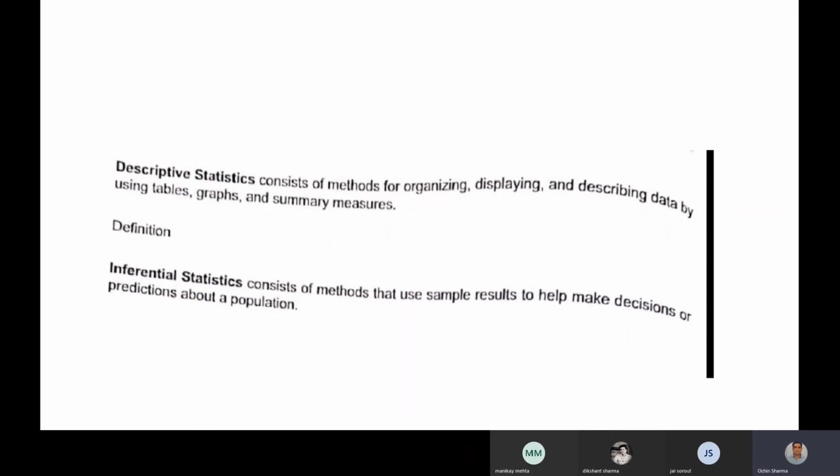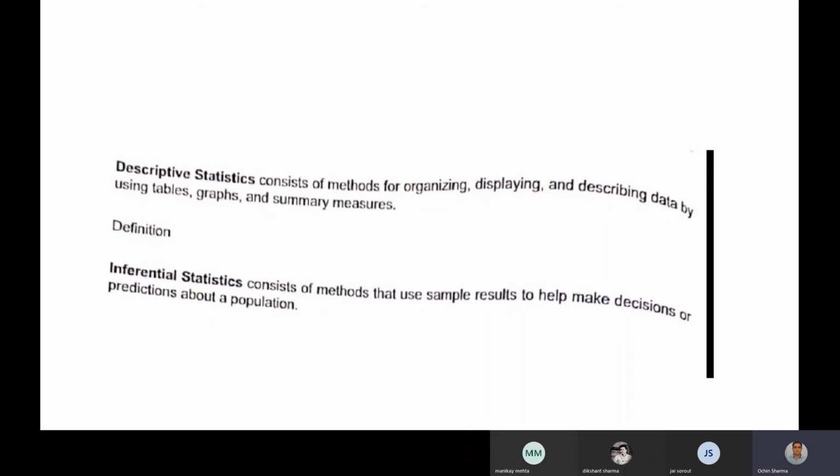But if we need to predict what the sales would be next year, then we must apply inferential statistics. Inferential statistics infers new knowledge based on previous knowledge. So based on the previous data set, the system will come up with a prediction of next year's sales. This is the basic difference between descriptive statistics and inferential statistics. It is very important to know.